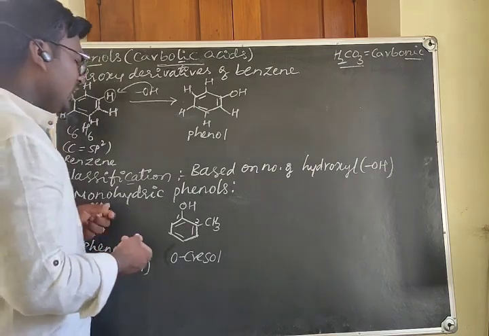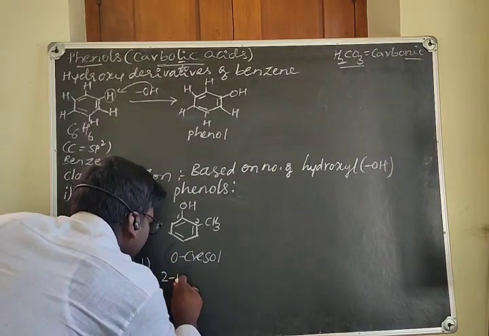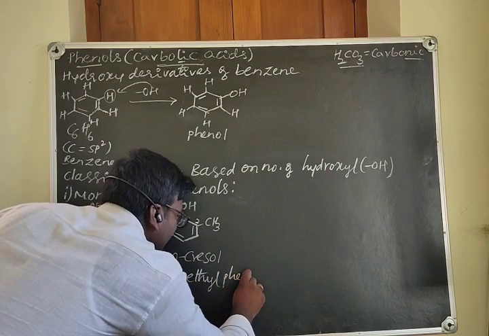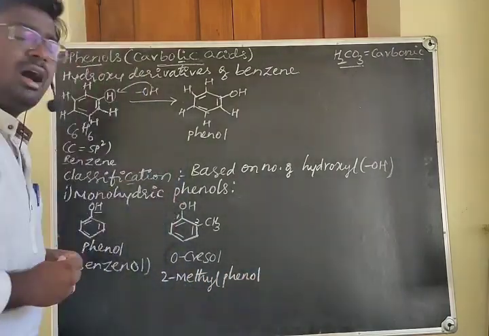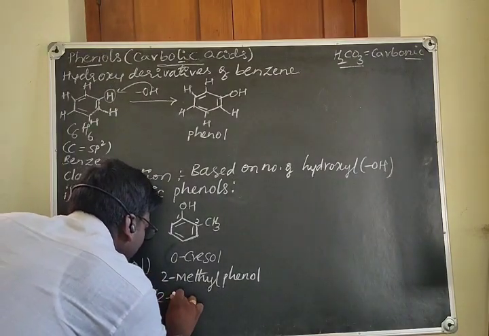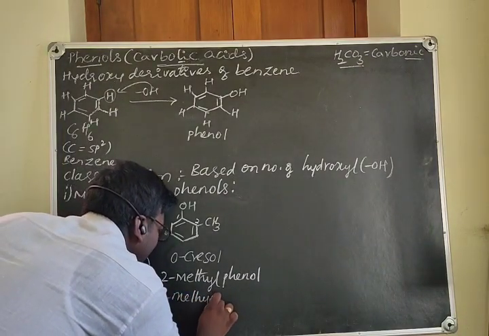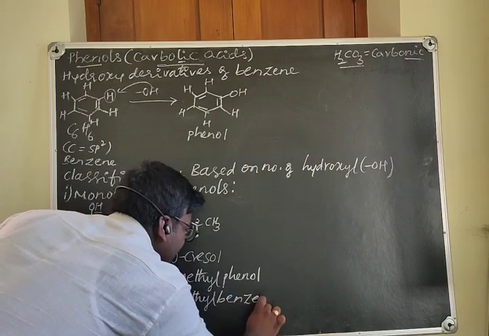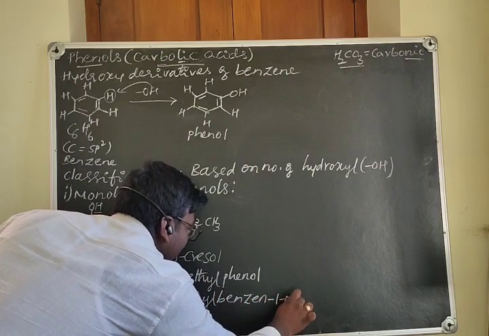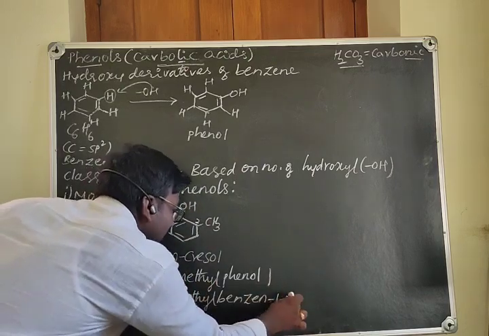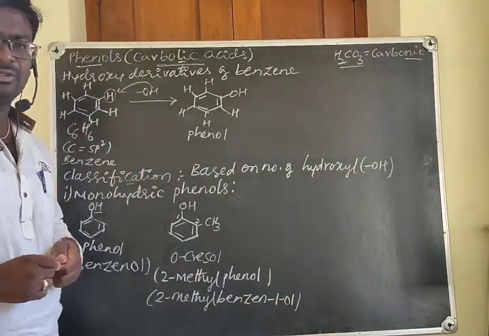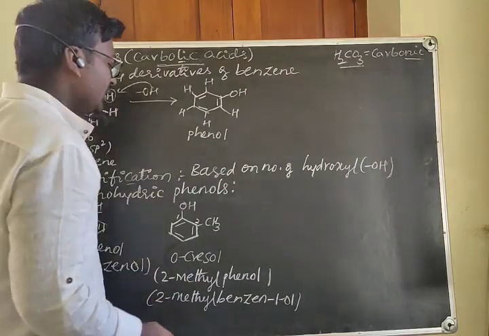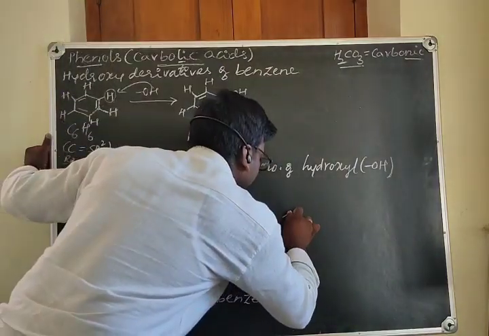Here you can call this 2-methyl phenol, or 2-methyl benzenol, 2-methyl benzene 1-ol. You may call these two IUPAC names. And what is the common name? Orthocresol.